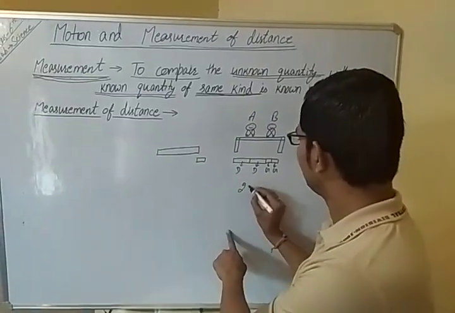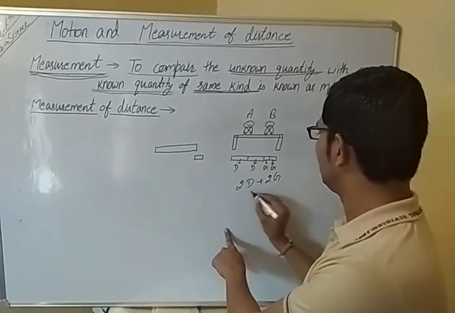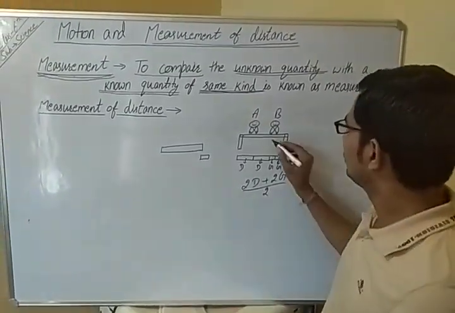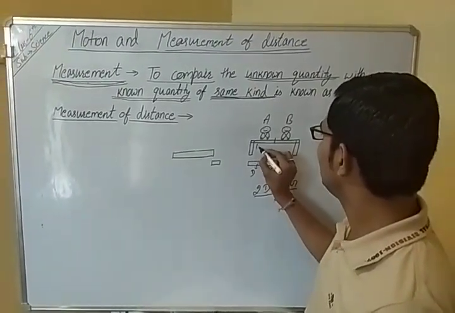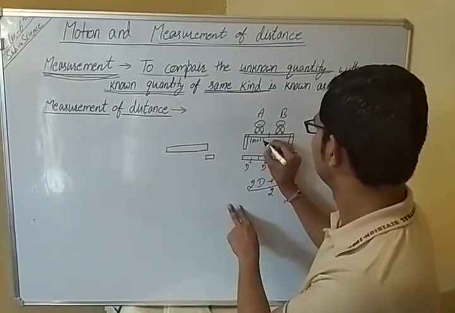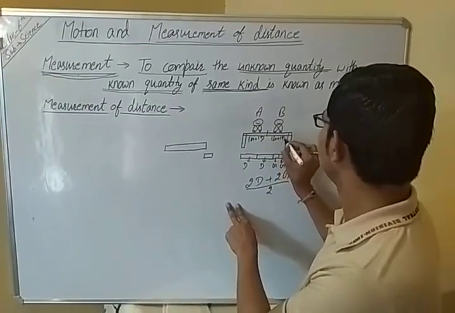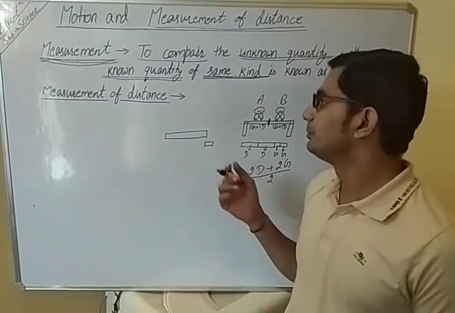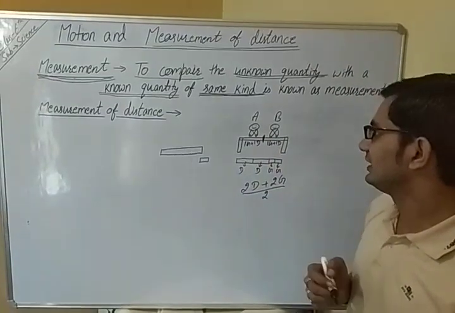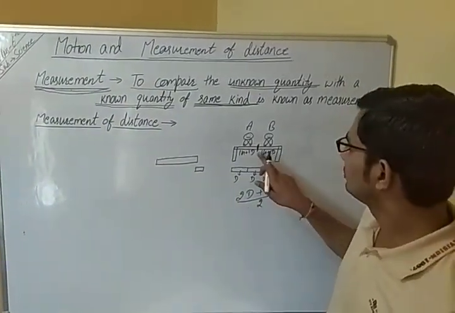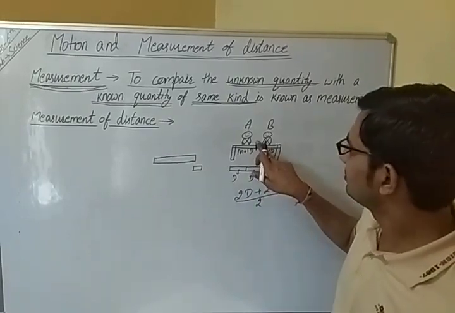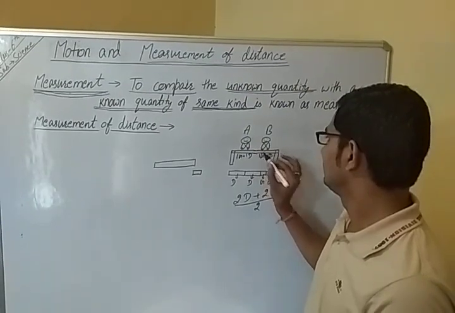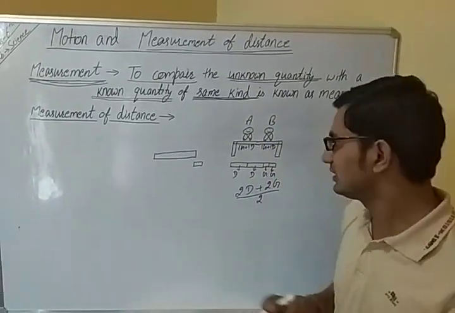Now the total length is 2 dandas plus 2 gillis, and they have to divide it into 2, so they will divide it into 2. So they mark 1 gilli plus 1 danda and 1 gilli plus 1 danda. This marks the equal division of their bench. So they measure that length, but after some time, because this mark was not permanent, the mark erases, and again they start, and the quarrel between them starts again.